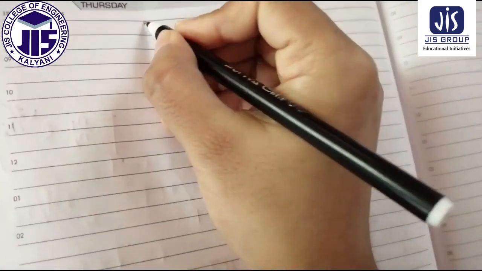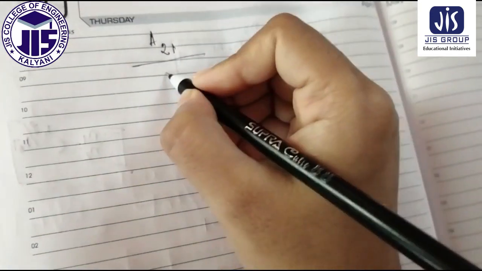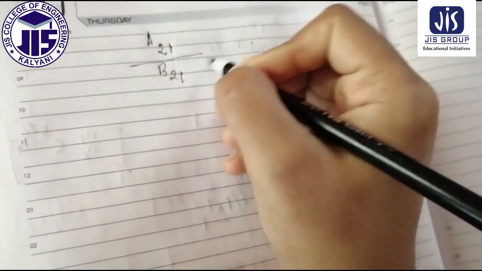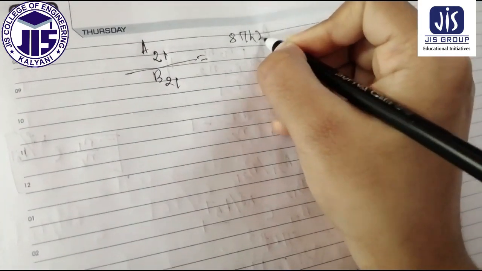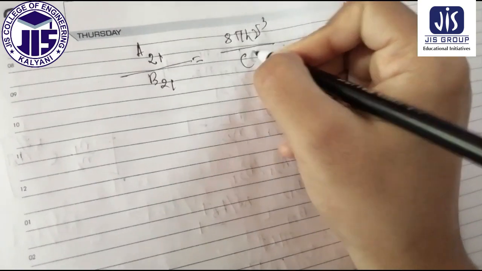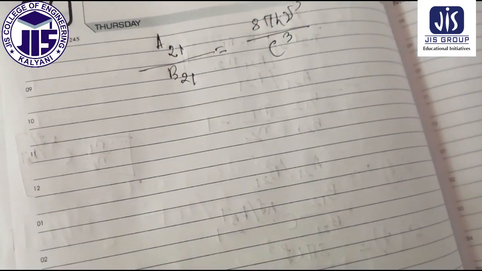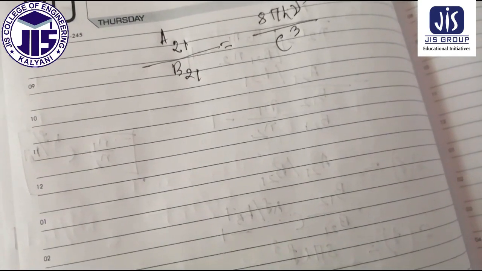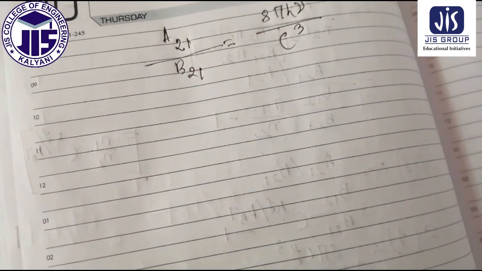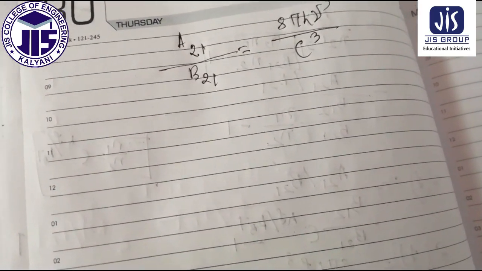Next, another equation we can get as A21 by B21 equal to 8 pi h nu cube by c cube. If we compare both sides, A21 by B21 equal to A by B equal to 8 pi h nu cube by c cube.